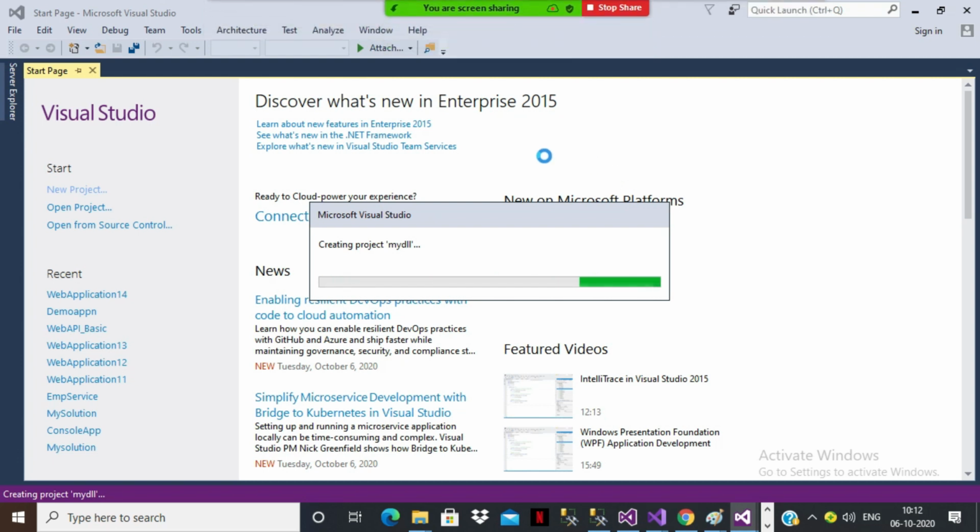So here one DLL file is being created. One important point is that an .exe file will have a main method, but a .dll file does not have a main method, because you cannot directly execute the .dll file. If you want to execute it, you have to consume the DLL file in an executable project like a console application, Windows Forms application or web application.